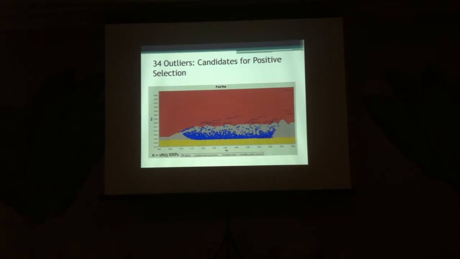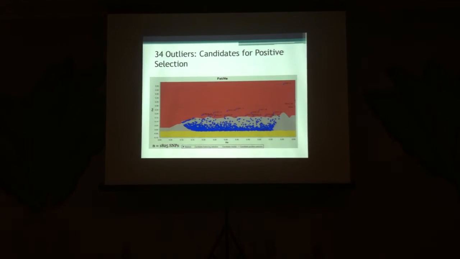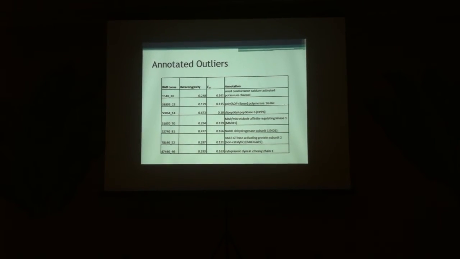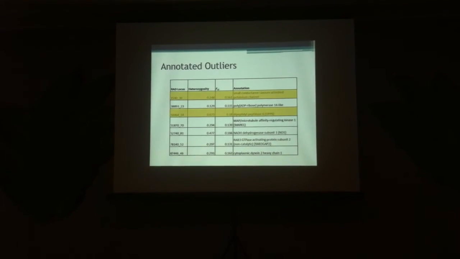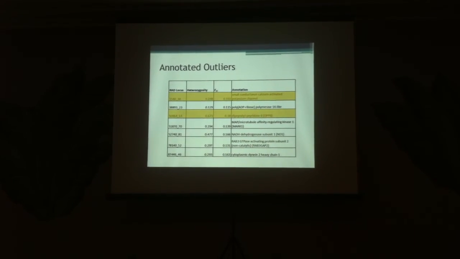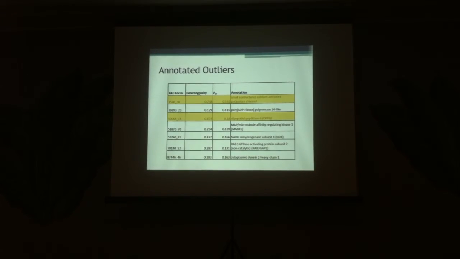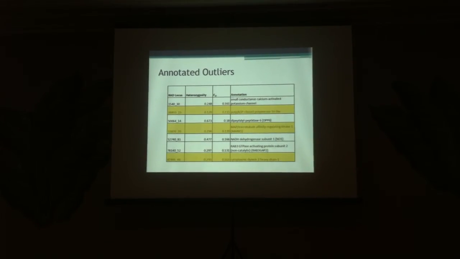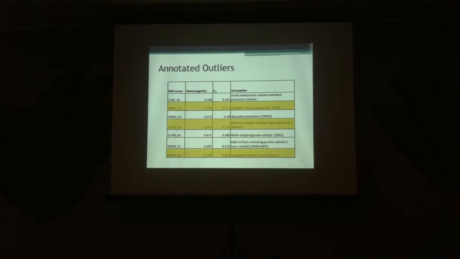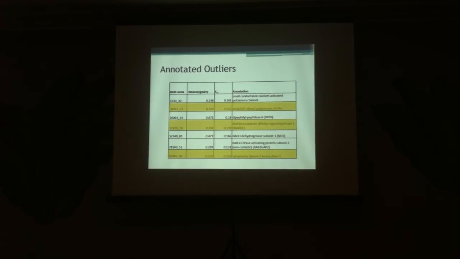positive selection. We identified 34 outliers and annotated 7 of them. In terms of their function, 2 are associated with potassium channels, the regulation of which has been proposed as an early event in initiation of the heat stress response. Another 3 of these are either known or hypothesized to be involved in stress granule formation.